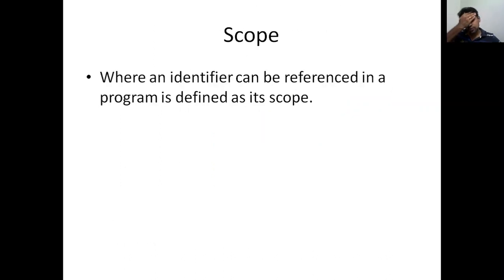Now we are going to talk about scope, another question-prone area. You can expect questions on it; it is even available in the model question paper. Scope is where an identifier can be referenced in a program. If you want to use a variable, is it available in that particular area of the program? The program can be split into separate blocks, and in each block, whether it is available, that's what scope is.